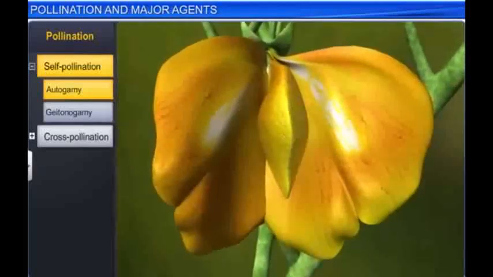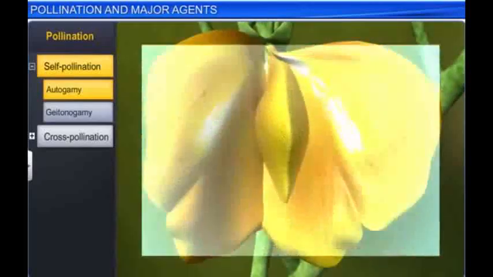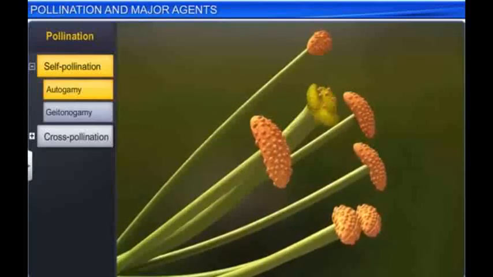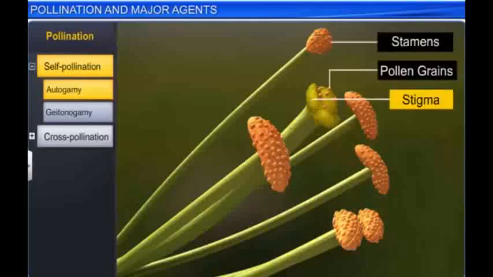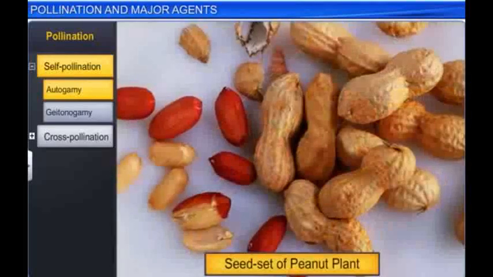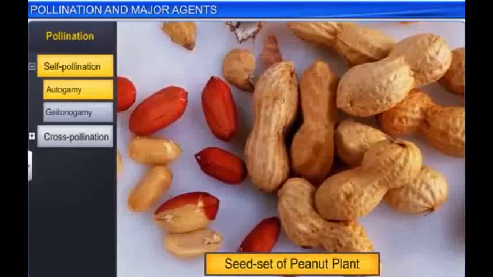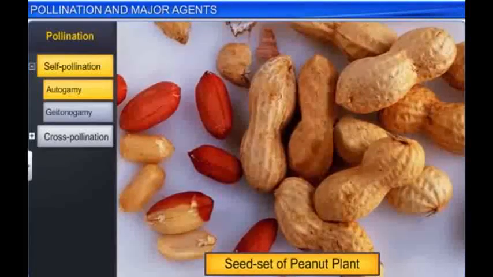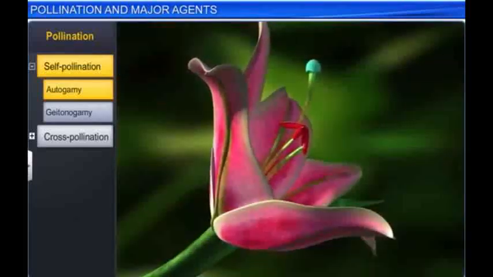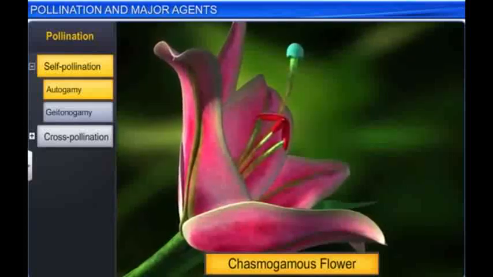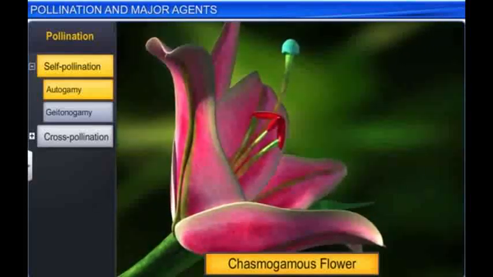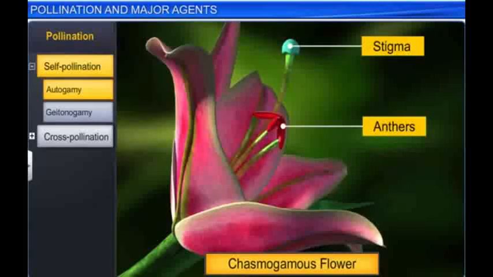The anthers and stigma of these flowers lie very close to each other. When anthers dehisce, pollen grains get deposited on the stigma, which ensures the production of seed sets even in the absence of pollinators. Autogamy, however, is rare in chasmogamous flowers, which open and expose their anthers and stigma, as it requires synchrony between pollen release and stigma receptivity.